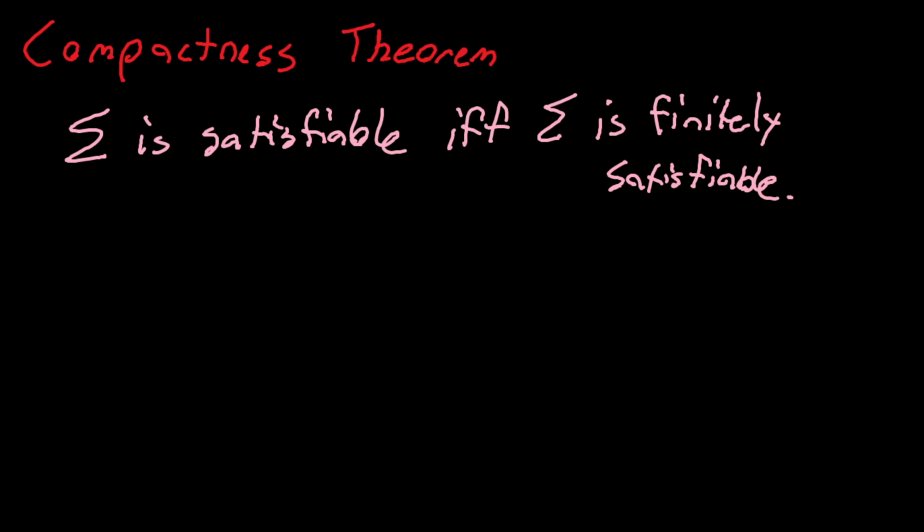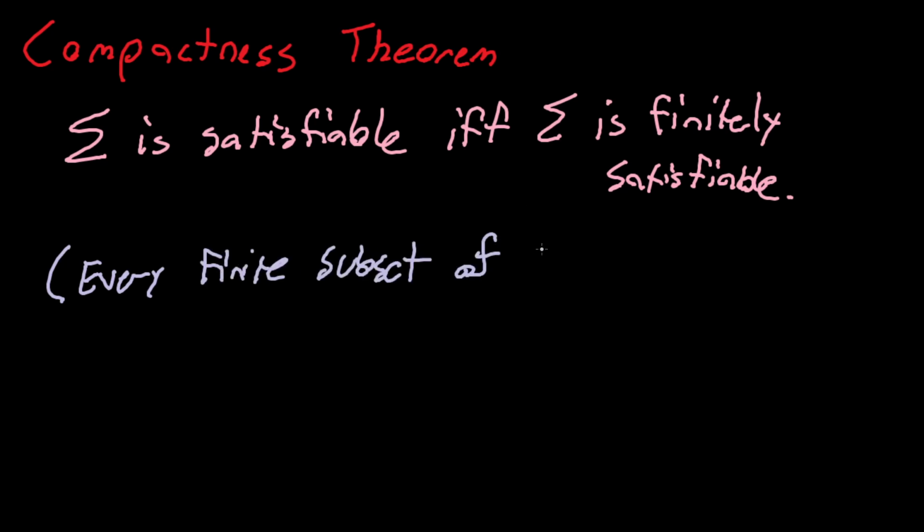And finitely satisfiable means every finite subset of sigma is satisfiable.